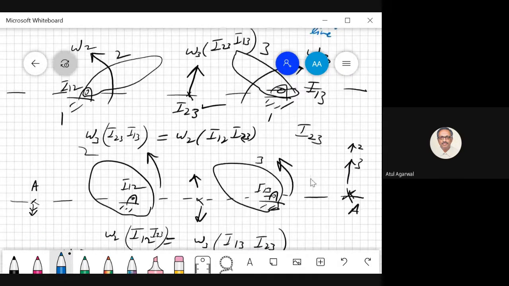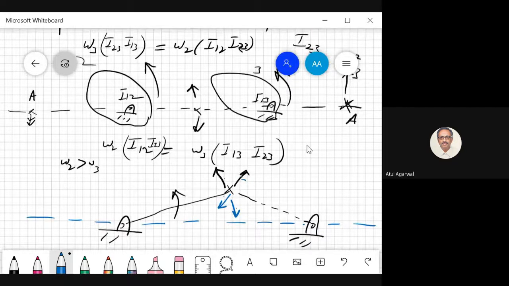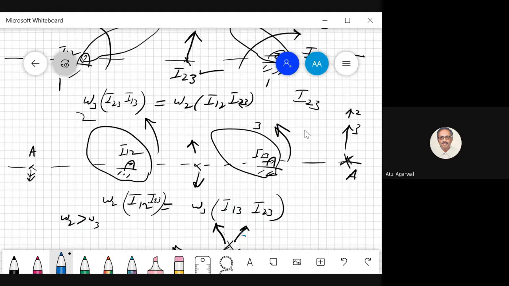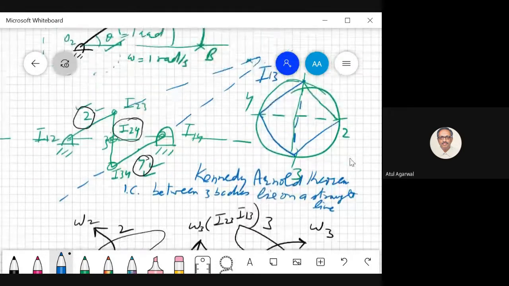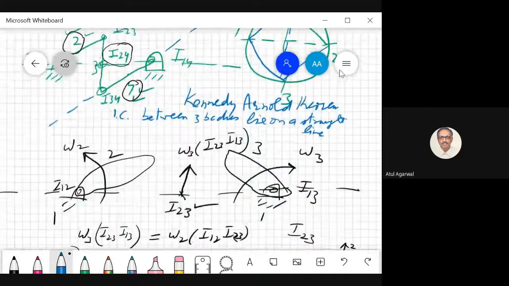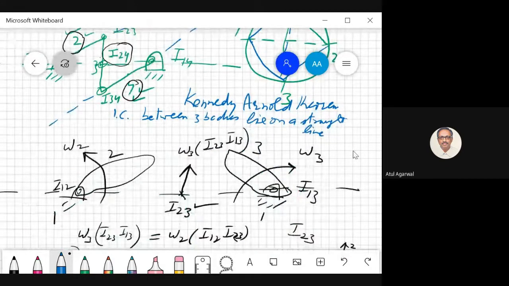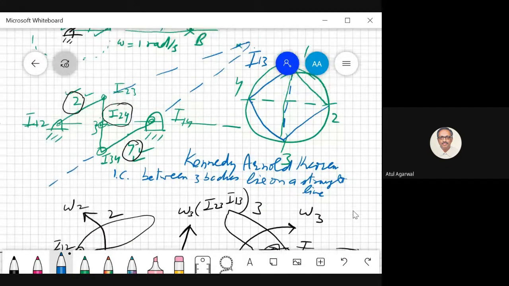So we say we can talk of a virtually extended body. This instantaneous center between the two bodies need not lie on any body. It is lying on some virtual extension of these bodies. So this is a powerful concept. It helps you many times in understanding physics, and you can also solve problems using this.